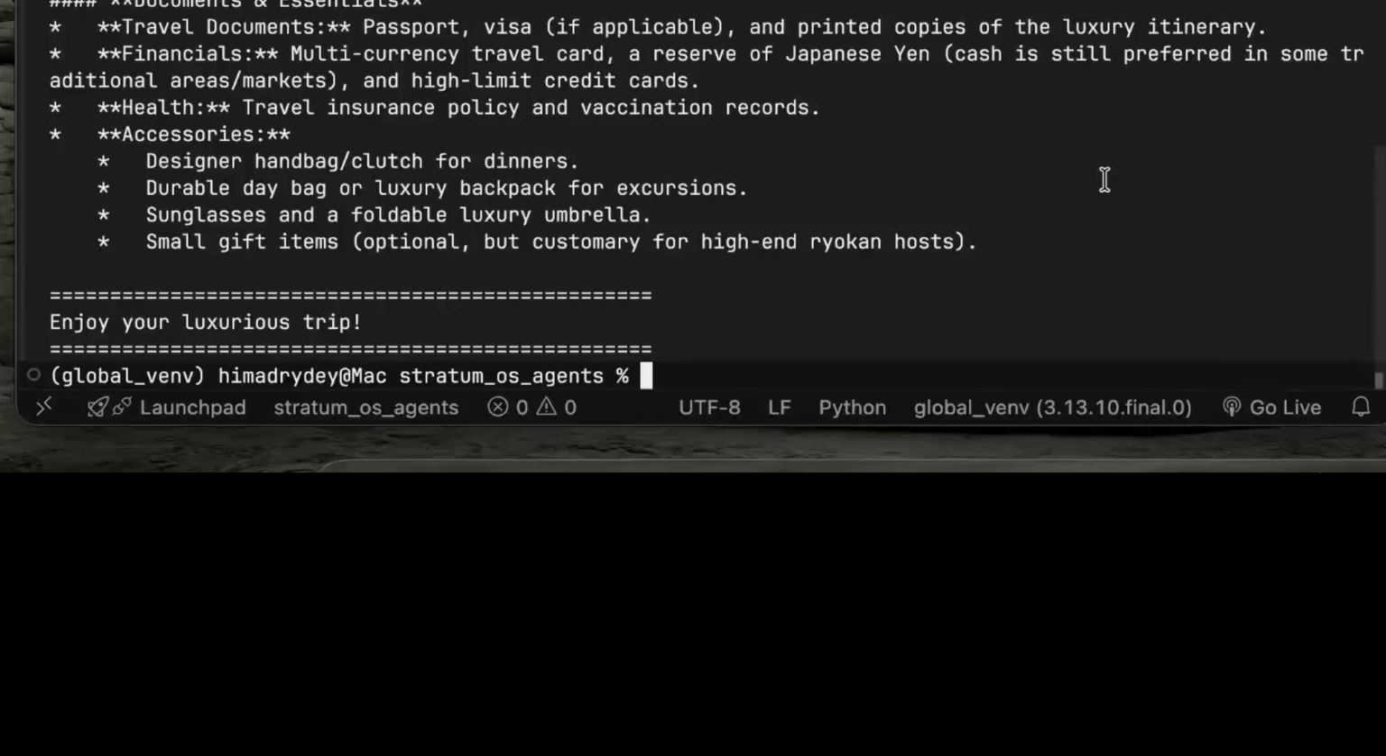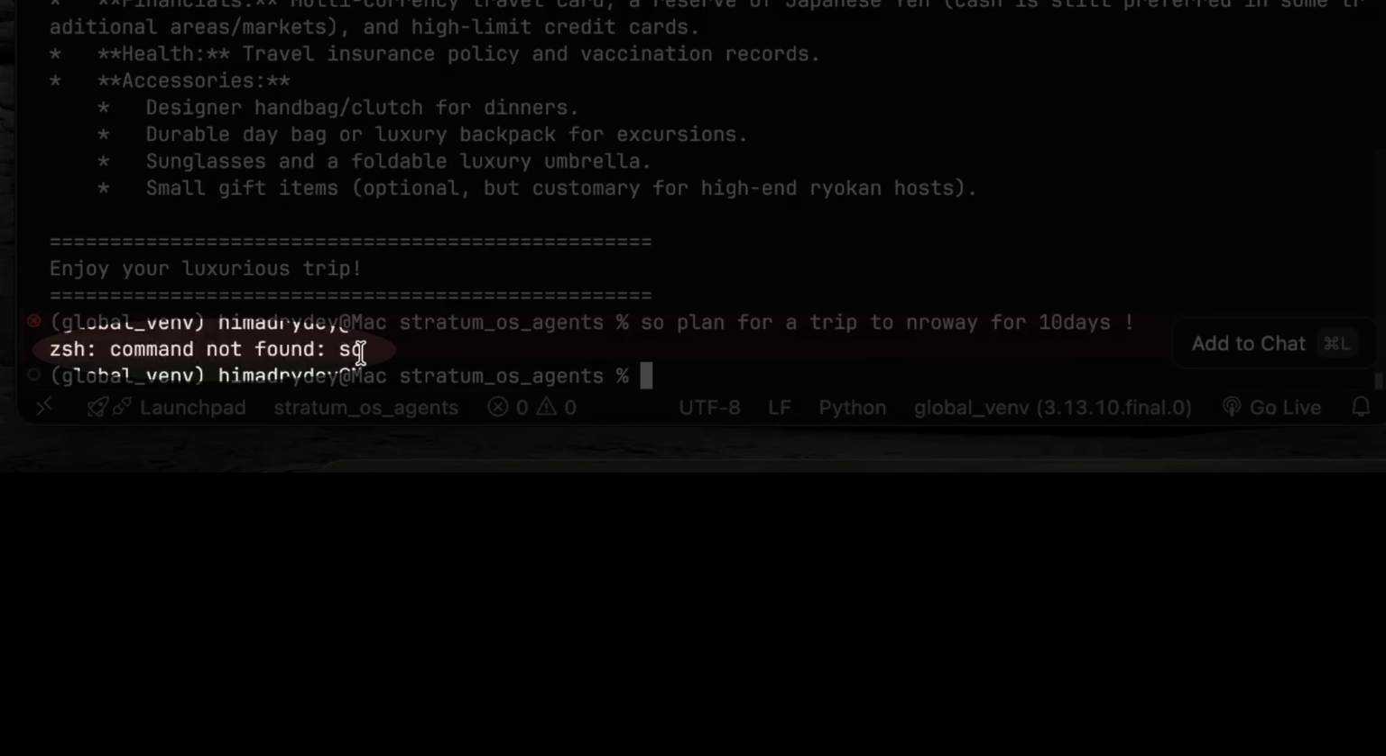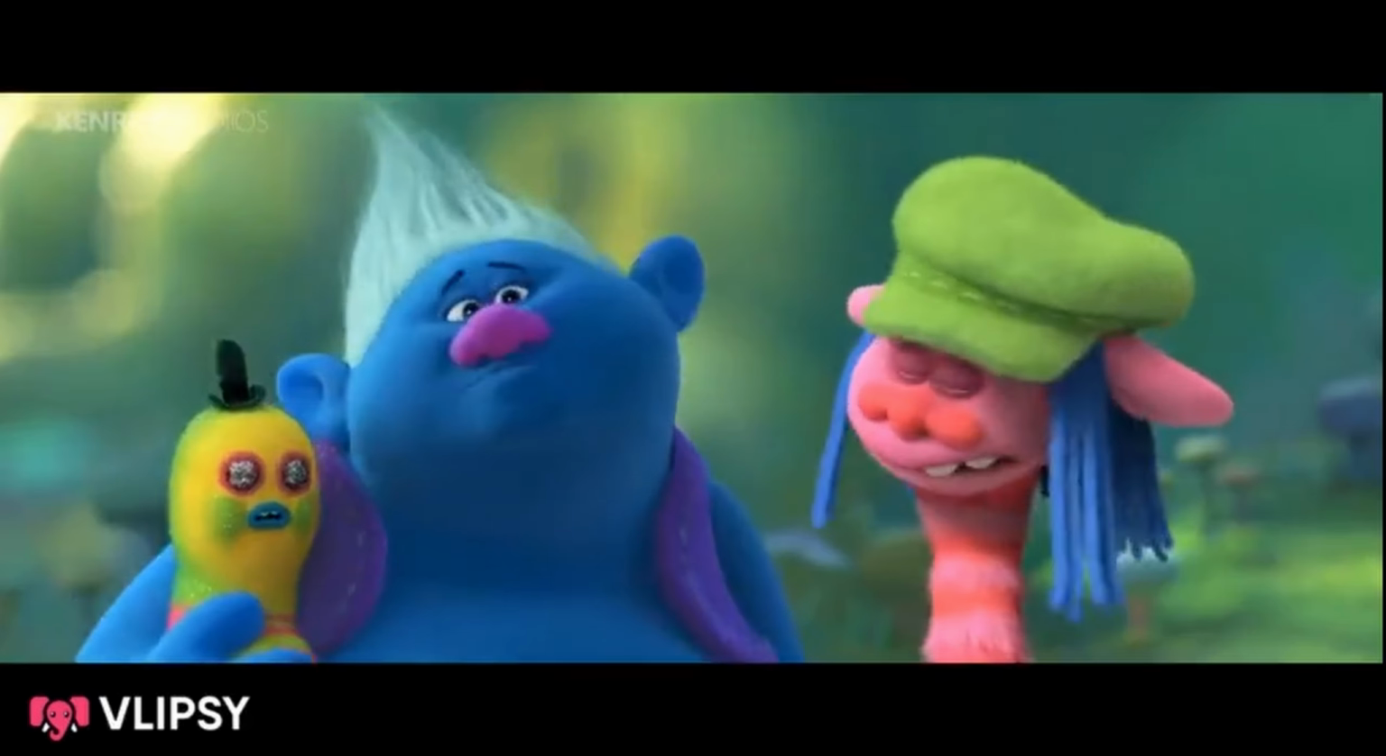Okay, let's make another one. So plan a trip to Norway. Ooh, Norway. Let's make a big number, 10 days. Perfect. Boom. So, command not found. Oh, firstly we have to run the script. Oh boy, here we go again. Yeah, boom.